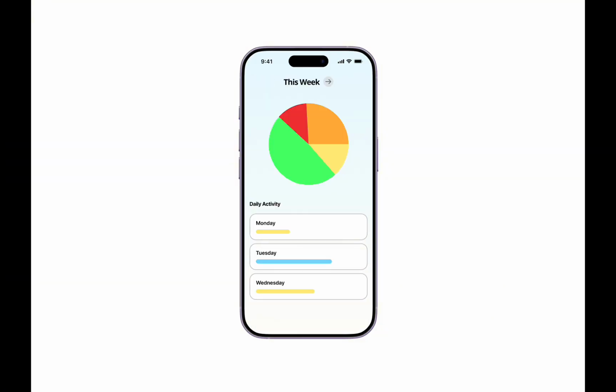And subproblem 4. No way to track habits over time. Users cannot answer, am I improving, with current tools. Our weekly and monthly feed screens show pie charts of content quality over time using the same color system, with daily and weekly activity bars below. Consistent colors across all screens reinforce consistency and standards, and simple arrow navigation closes the gulf of execution by giving users a direct path to long-term execution and reflection.